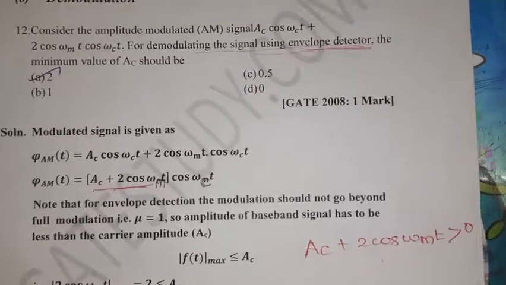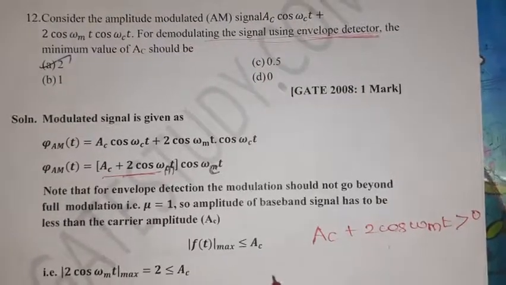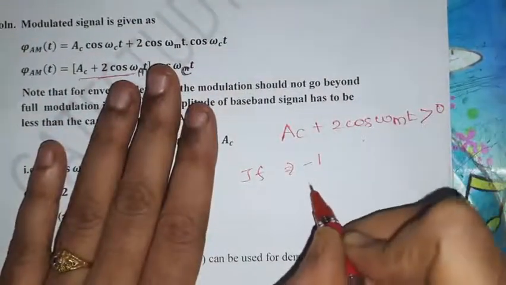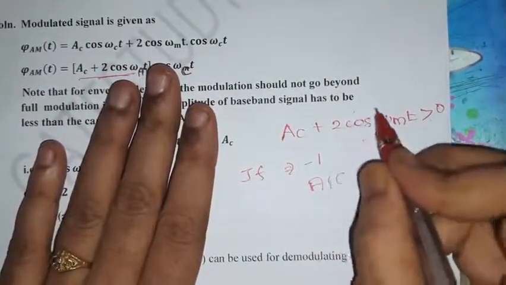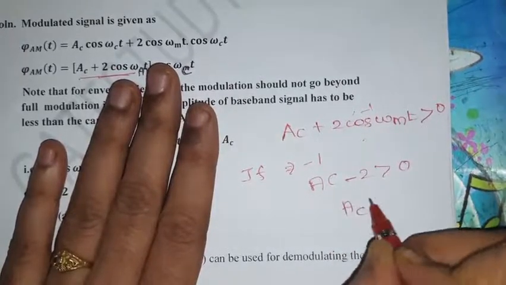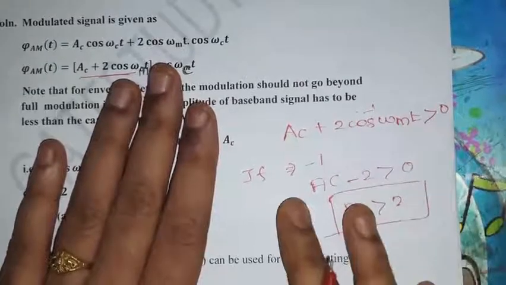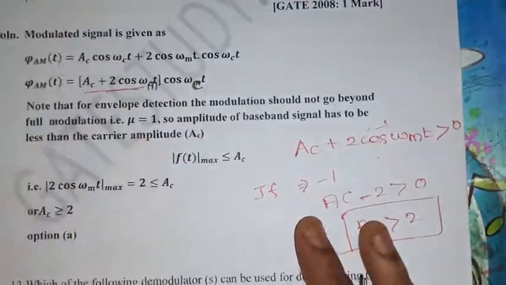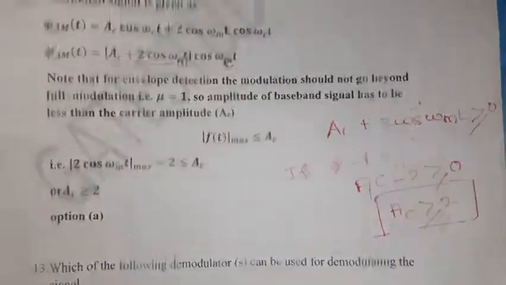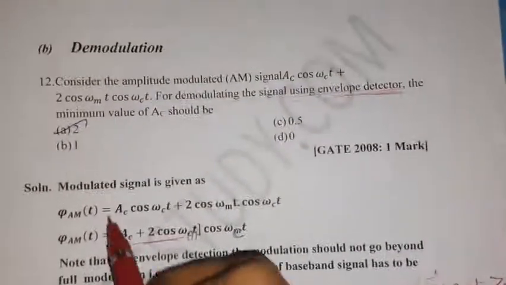The amplitude is AC plus 2 cos omega mt, which is carrier and message signal. It should not go below zero for the envelope detector. Assume cos omega mt equal to minus 1. Then AC minus 2 should be greater than 0, so AC greater than 2. So the minimum value of AC should be greater than or equal to 2. Option A, 2 is the right option.